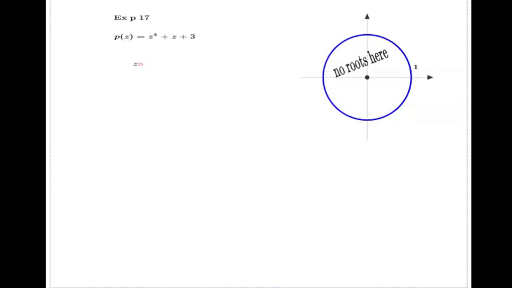We have to see that if I have a complex number z with the property that it vanishes my polynomial, so if I have any root of my polynomial, then this root must be outside the circle. So we have to see this implication.